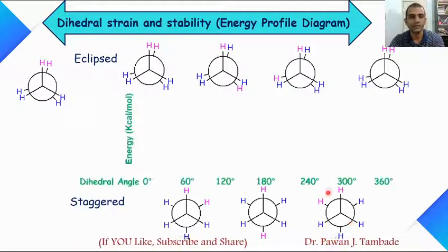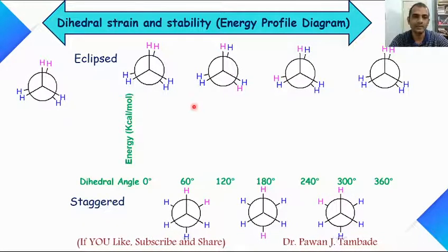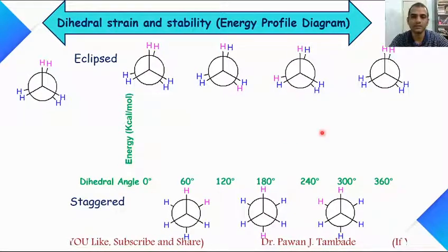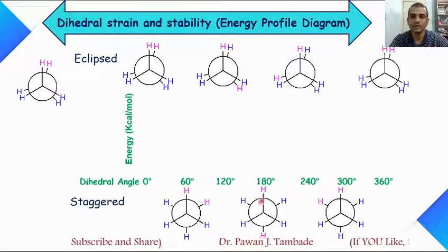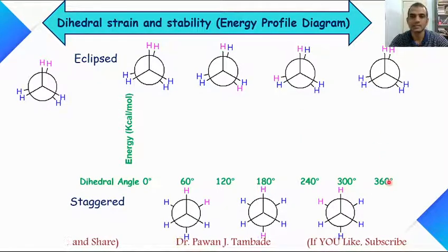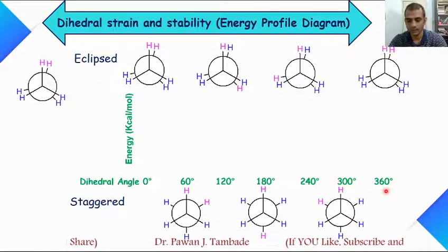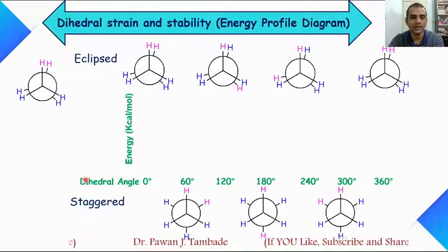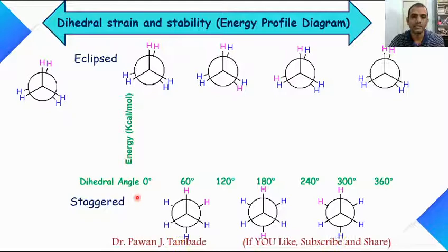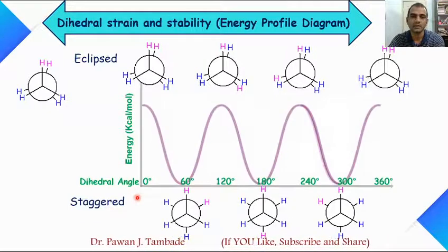If you look at dihedral angles, then the dihedral angles in these conformations are 0, 60, 120, 180, 240, 300 and 360 respectively.